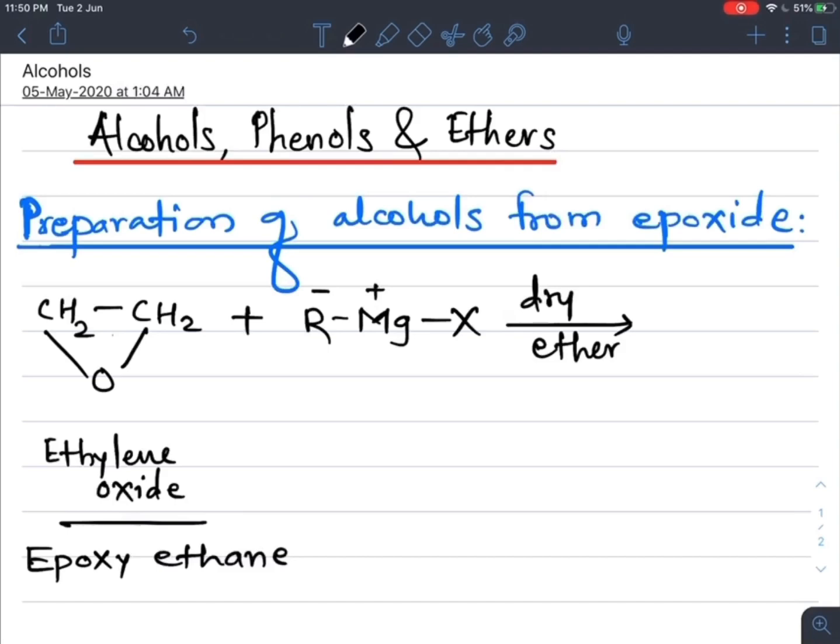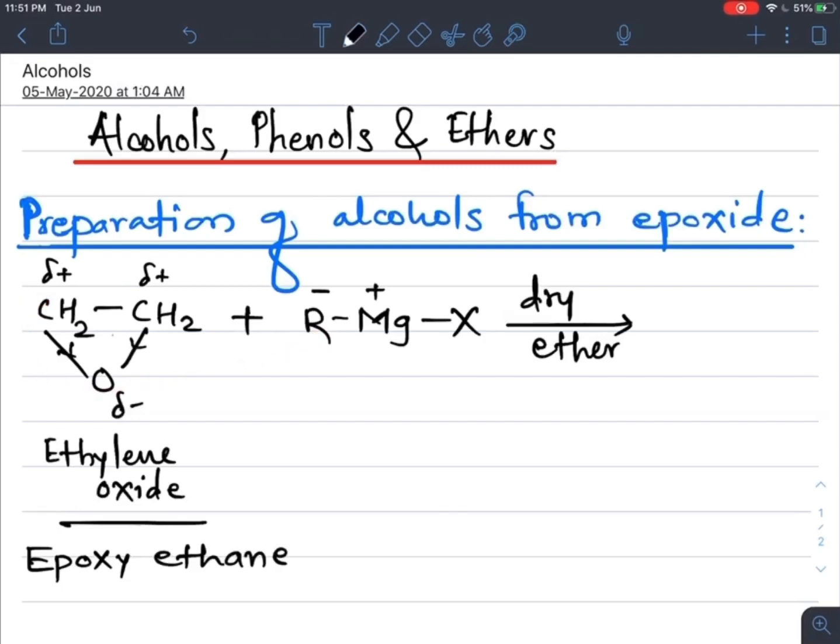Due to the inductive effect, this carbon carries a partial positive charge because this oxygen is highly electronegative, and that's why it carries a partial negative charge, and the bond breaks from here, and this magnesium gets substituted to this oxygen, and this alkyl group gets substituted to this carbon.